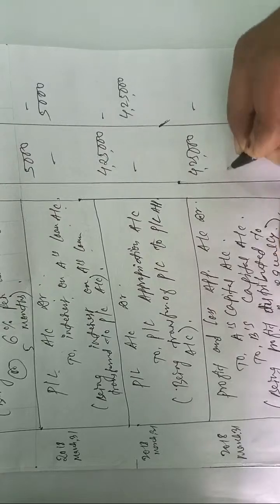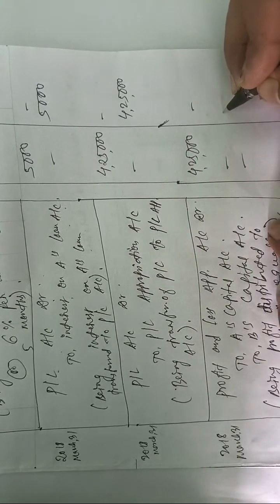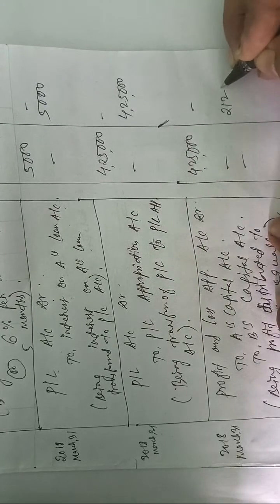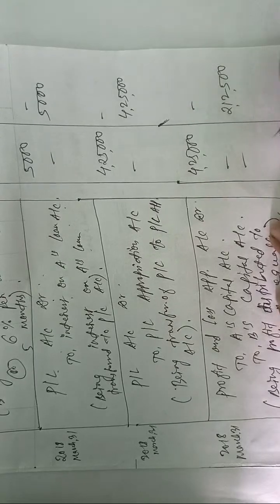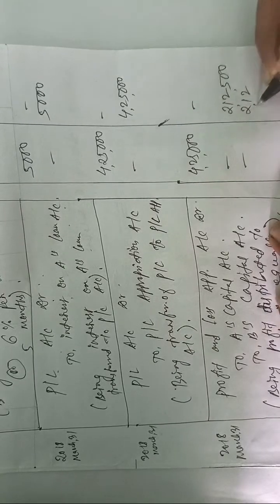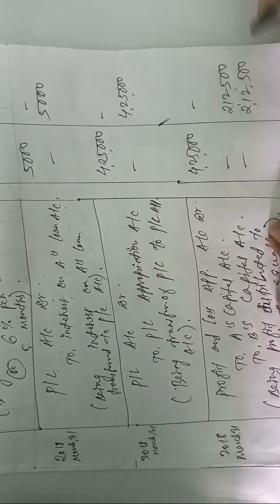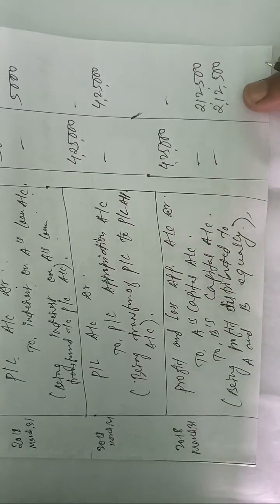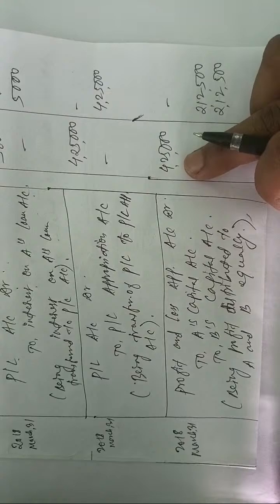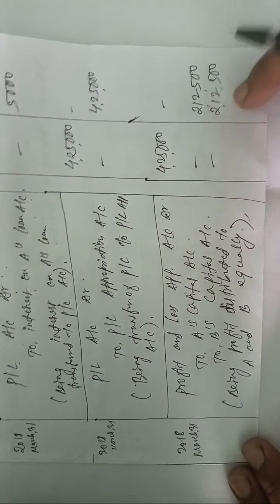I will show you. Each partner will get 2,12,500. This amount will be received by both partners.